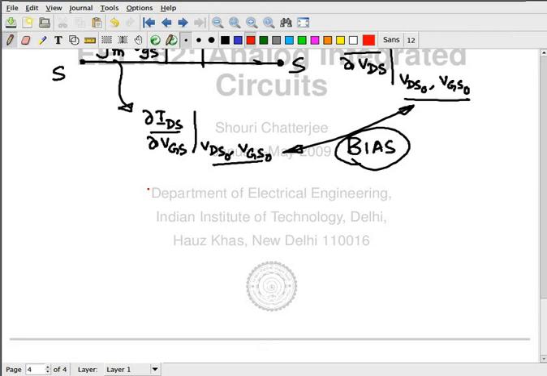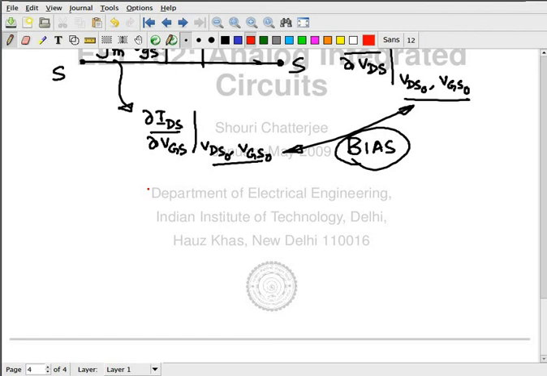This is valid everywhere. This is valid for every device that you make as long as the gate current is 0. If you say that the gate current is not 0, then we will have to figure out yet another output quantity. The gate current will be another output quantity. For the MOSFET, the gate current is 0 or approximately 0, which means that the gate current doesn't figure in our equations at all.